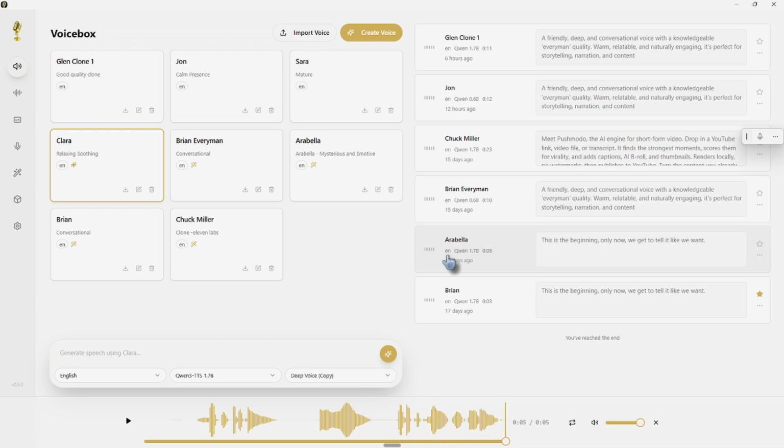Yeah, so anyway, it does a perfectly fine job. I think it does male voices better than female voices. However, it does not do speech to speech. And what is speech to speech?